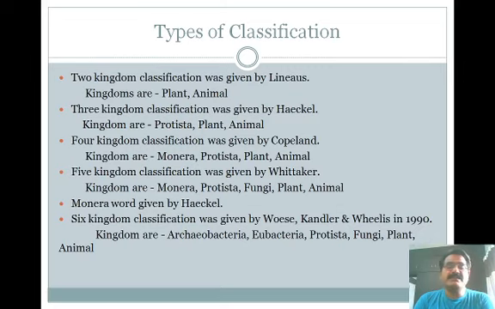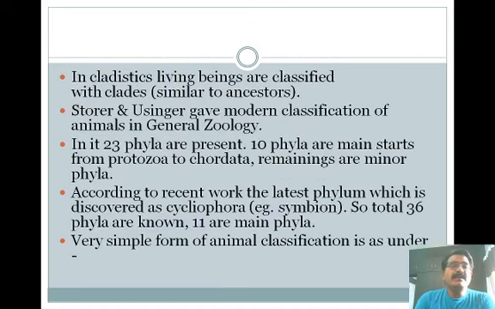The 6 kingdom classification was given by Woese, Kandler and Wheelis in 1990. According to them, there are 6 kingdoms: Archaebacteria, Eubacteria, Protista, fungi, plants and animals. So these are the types of classification. In cladistics, living beings are classified with clades similar to ancestors. Storer and Usinger gave the modern classification of animals in General Zoology.